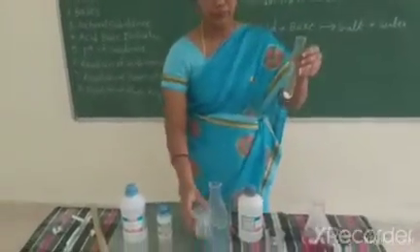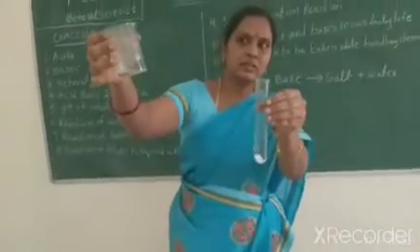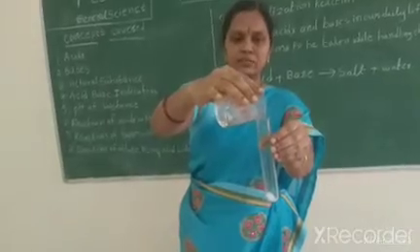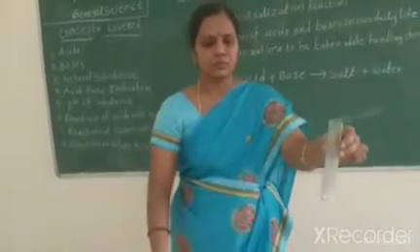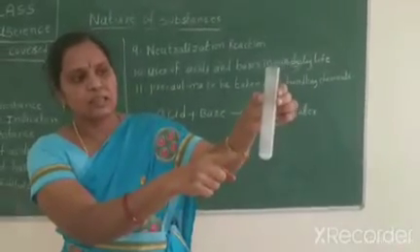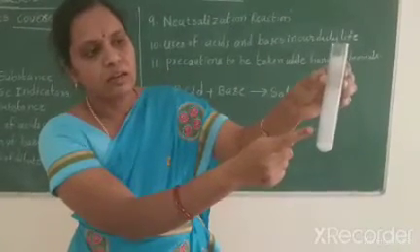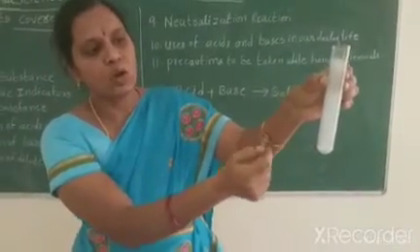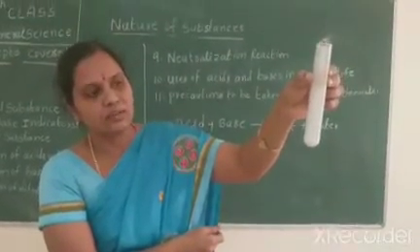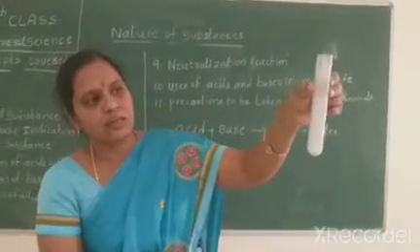First, you can add acid, diluted hydrochloric acid. The acid and base react, and they can form water and salt. The salt is at the bottom of the test tube.